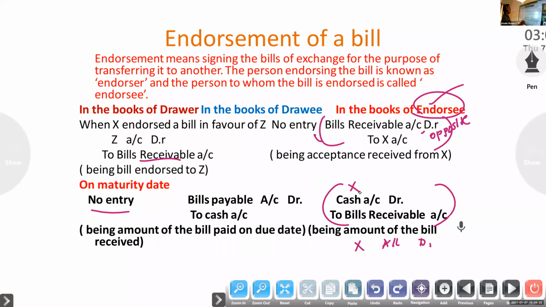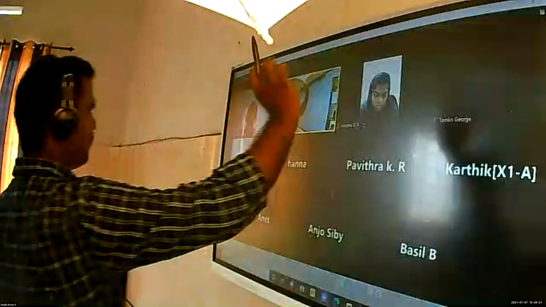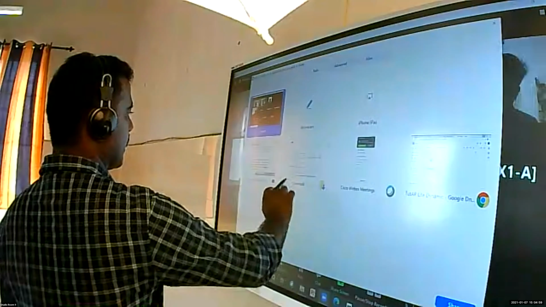If noting charge is given, to cash, like a normal entry: X account to bills receivable, to cash. If the noting charge is paid by the endorsee, then X account to bills receivable. That's no problem. Normally, maximum two entries only they will ask. Next one.